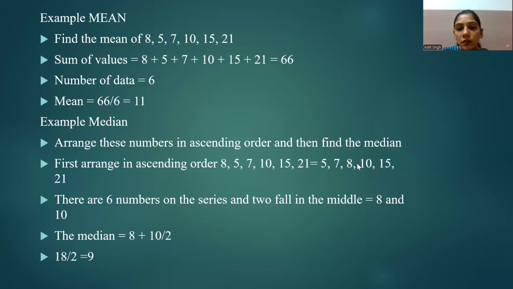So as this data set has six values, 5, 7, 8, 10, 15 and 21. If we consider the midpoint, then there are two values lying in this given data series, that is 8 and 10. So in this case, if we have a series of seven numbers, then it is very easy to find out the mid value.